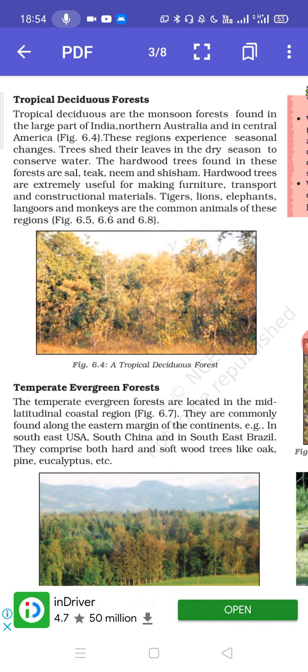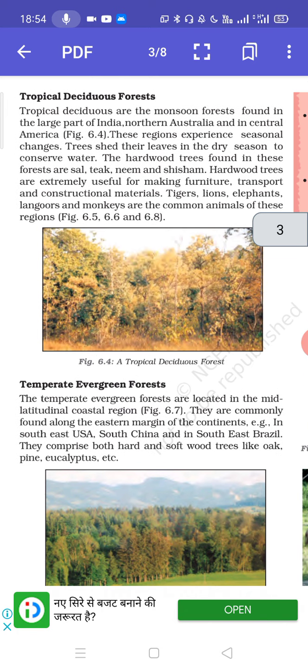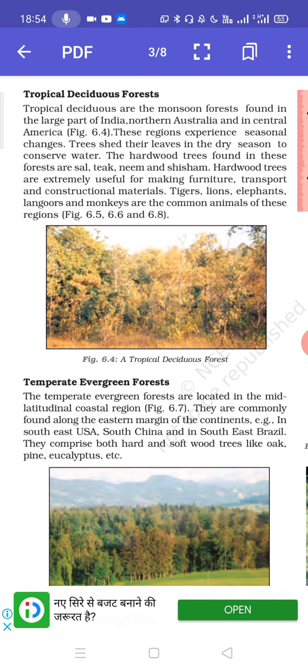The purpose of shedding their leaves is to conserve water, that is, to reduce the process of transpiration. Trees found here are sal, teak, neem, shisham. These are usually used in furniture and constructional purposes. The wildlife found here consists of tiger, lions, elephants.